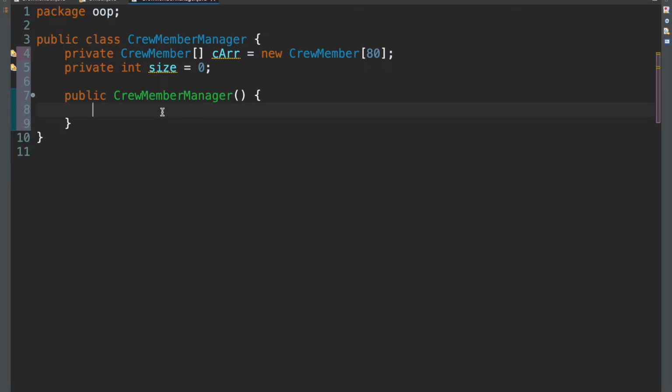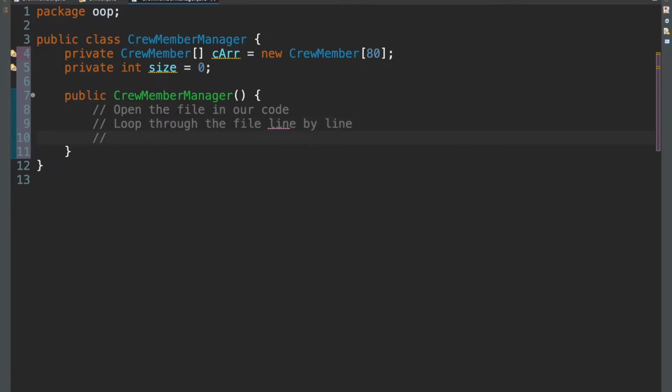Okay, now in here we need to read from a text file. And when we're reading from a text file, we have a few steps to follow. One is, firstly, we need to open the file in our code. And then secondly, we need to loop through the file line by line.